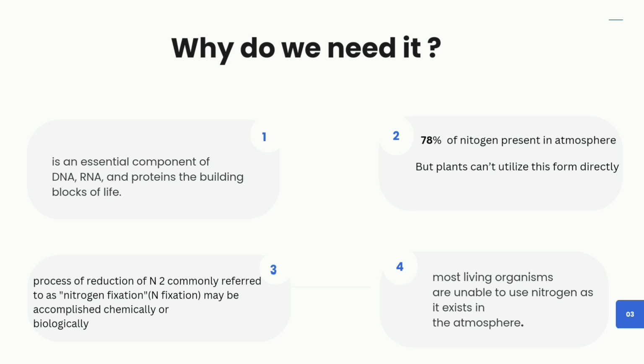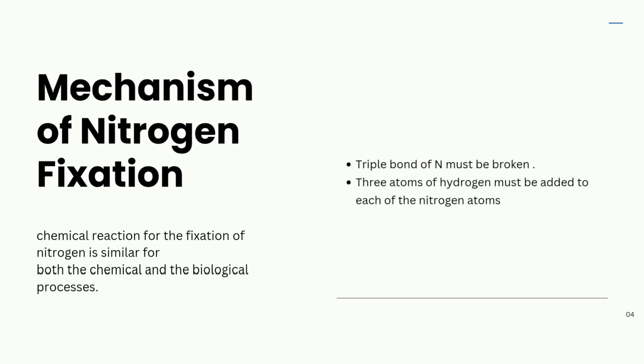So the reduction of nitrogen is commonly known as nitrogen fixation, which can be done through chemical or biological processes. Even though a large amount of nitrogen is present in the atmosphere, we can't utilize it as it is. Though chemical and biological processes are carried out in different ways, the chemical reaction for the fixation of nitrogen is similar. Nitrogen gas consists of a triple bond which must be broken first. So this is the first step of nitrogen fixation. For this process, three atoms of hydrogen have to be added to each nitrogen atom.